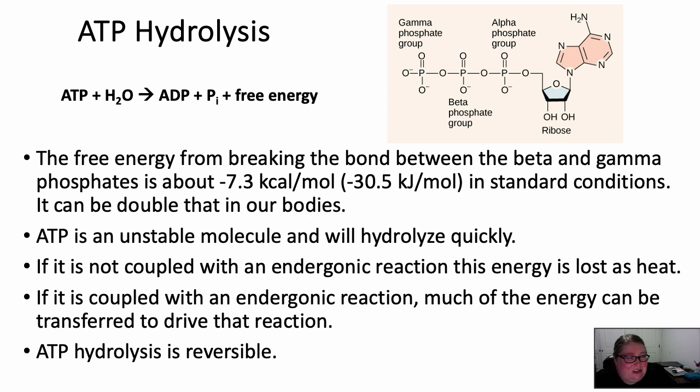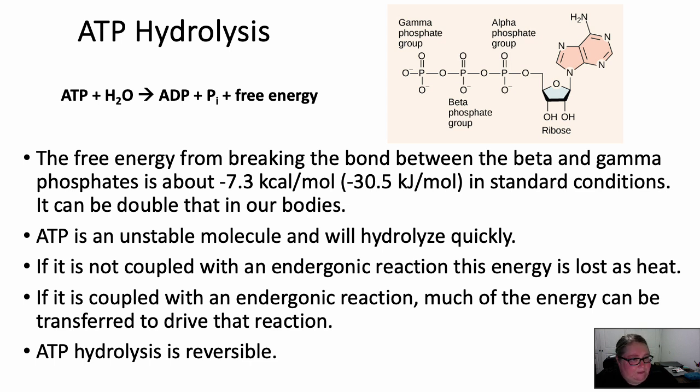Whenever you see negative in science, this means we're releasing energy. We made too much. We're not going to use it all. The thing is with ATP hydrolysis, in our bodies, we can actually double that amount, so around 14, 15 kilocalories per mole. ATP as a molecule is unstable, which is why it works so well to store energy in, because it will hydrolyze quickly, and we'll have to take that ADP that's left and build it up back into ATP. So we always are going to have a place to store the energies from when we break down glucose.